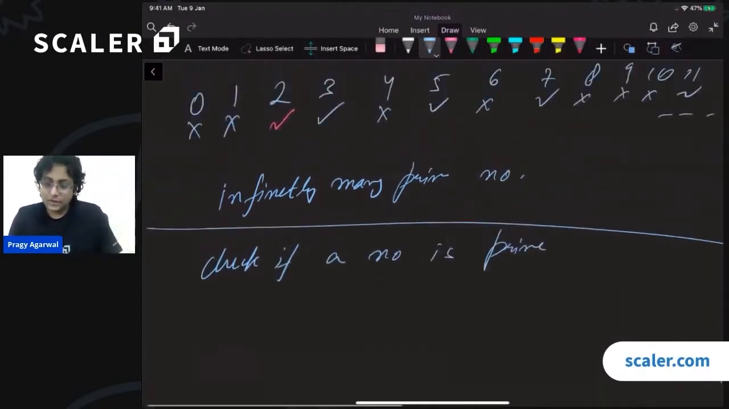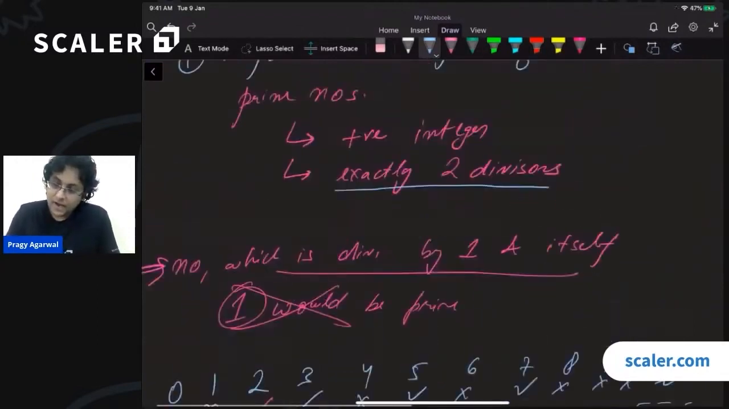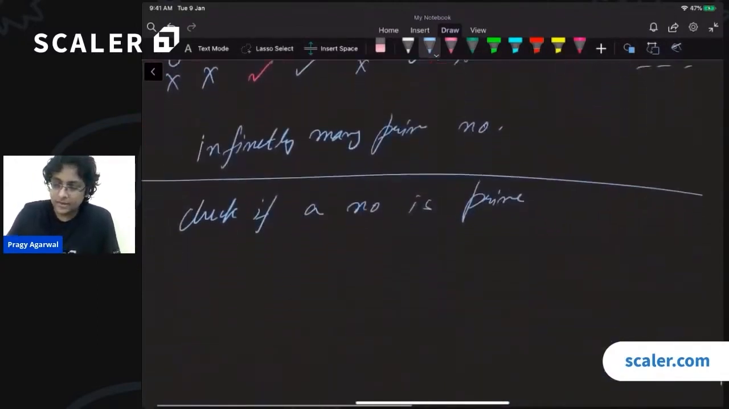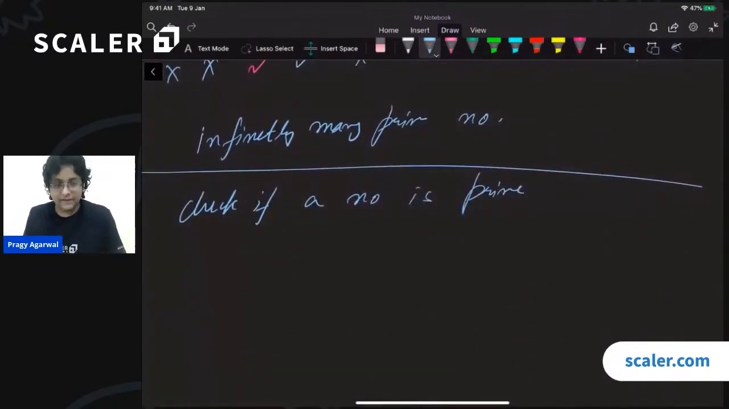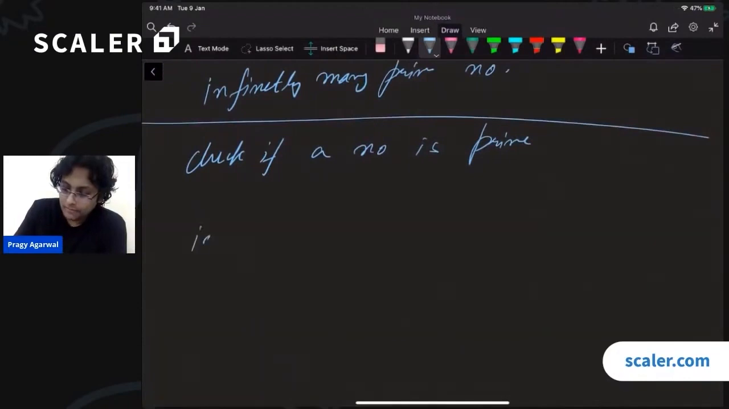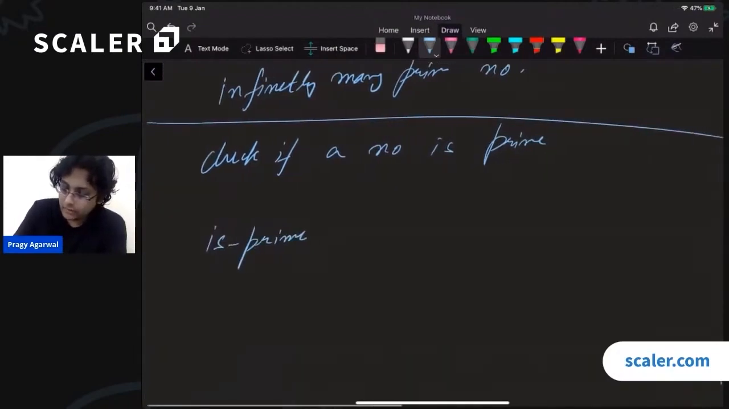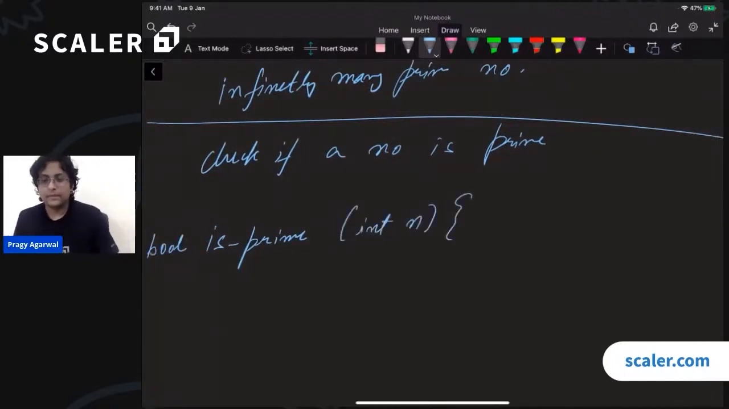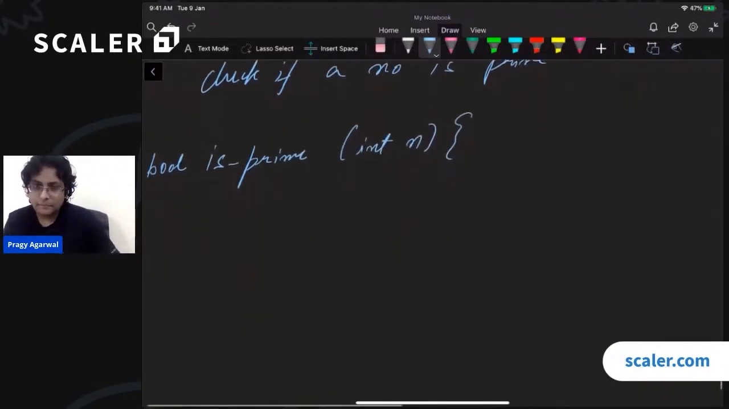Right? So we know that the definition of a prime number is a positive integer which has exactly 2 divisors. So given a number, can we check if it is prime? So isPrime, right? It is going to return a boolean and it is going to take an integer. So how can we write this program?